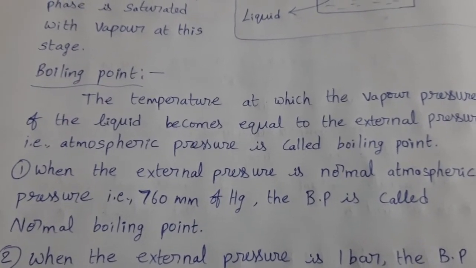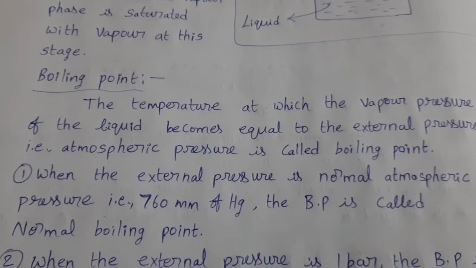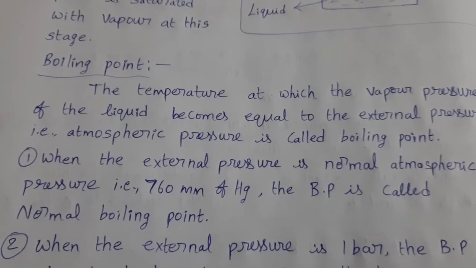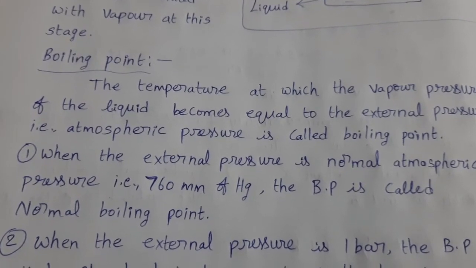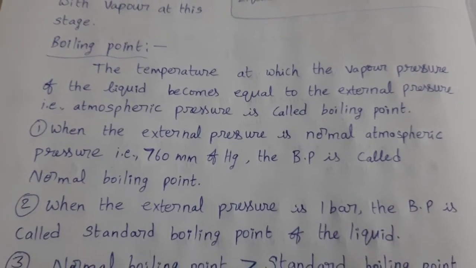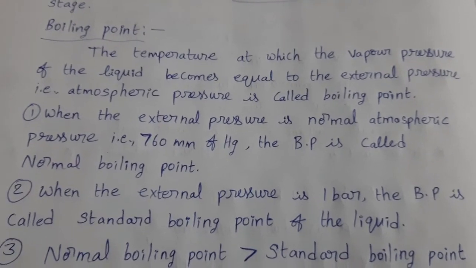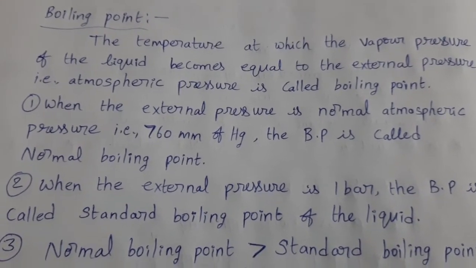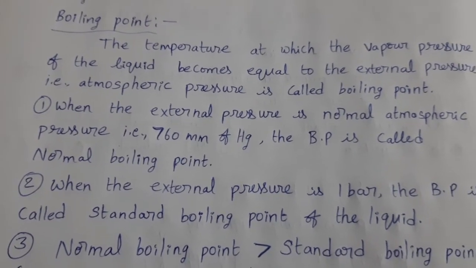Now say this, when the external pressure is normal atmospheric pressure, that means 760 mm of Hg, the boiling point is called normal boiling point. Suppose external pressure is 1 bar, the boiling point is called standard boiling point of that liquid. Remember this difference carefully.